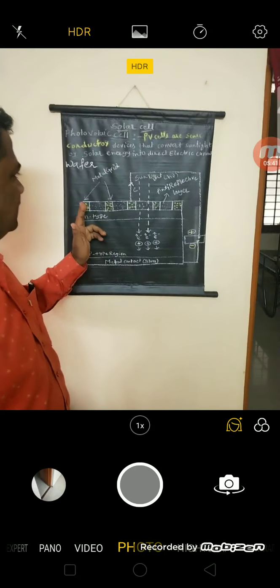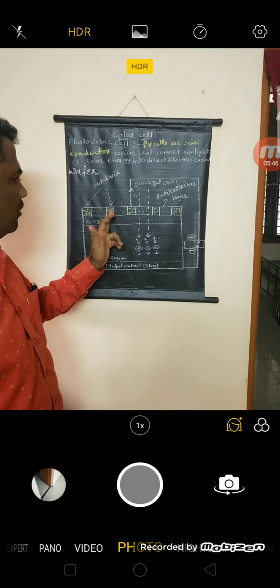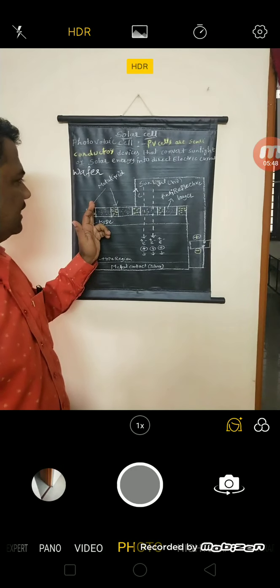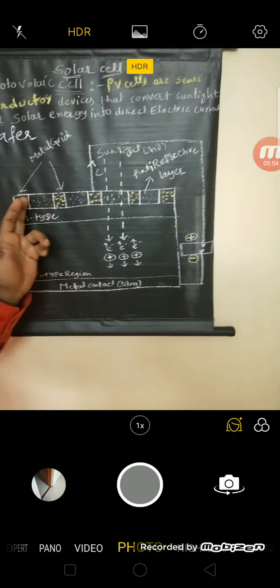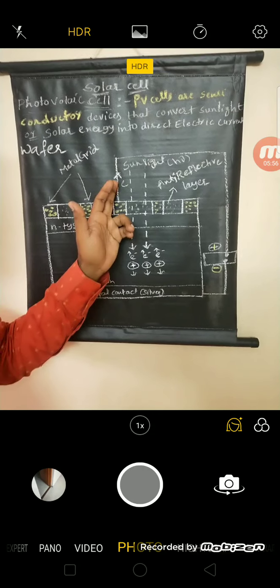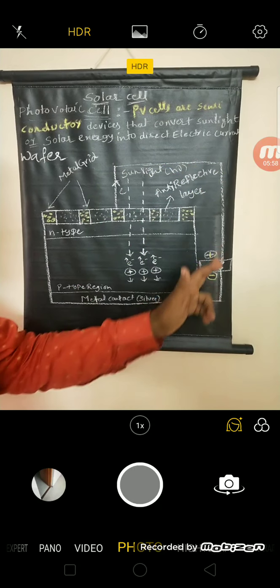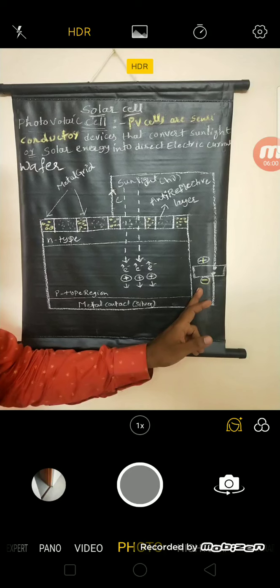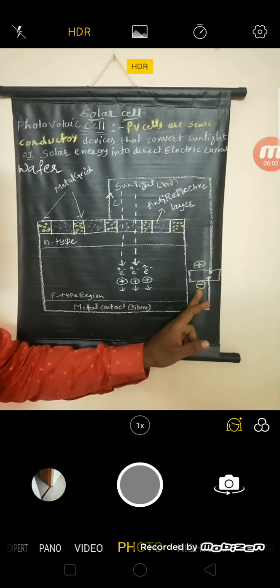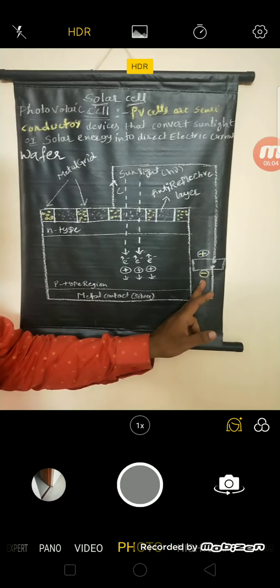Here the metallic grids are there. These metallic grids are connected to one terminal of the external electric circuit.